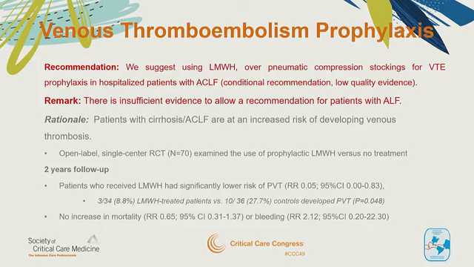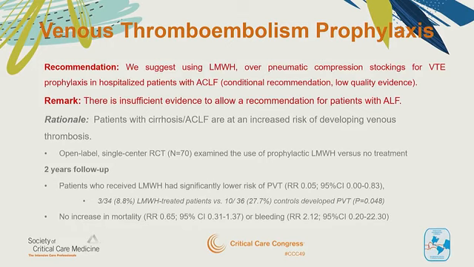So, venous thromboembolism prophylaxis. We suggest using low molecular weight heparin over pneumatic compression stockings for DVT prophylaxis in hospitalized patients. This is only in acute-on-chronic liver failure, and this is a conditional recommendation with low-quality evidence. The remark is that there's insufficient evidence to allow a recommendation for patients with ALF.